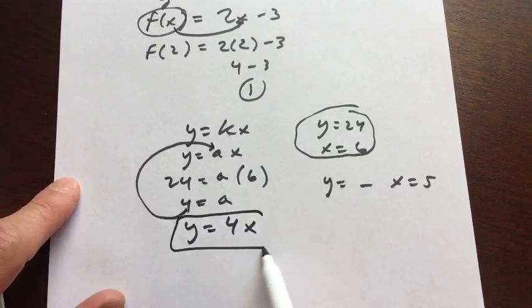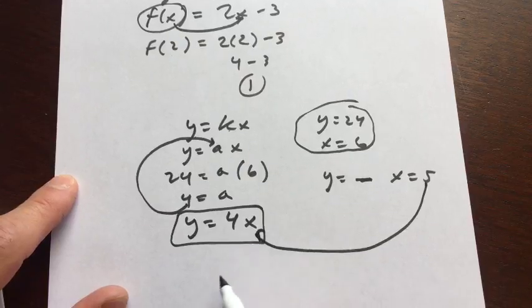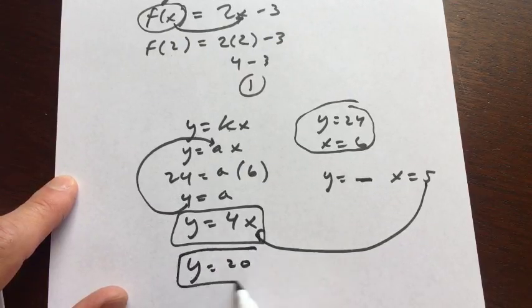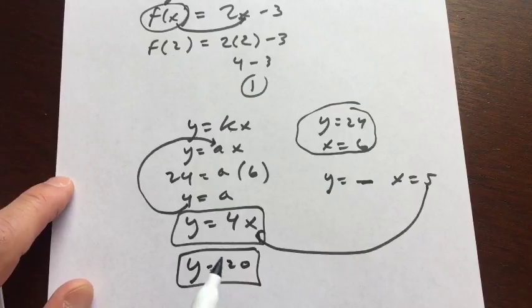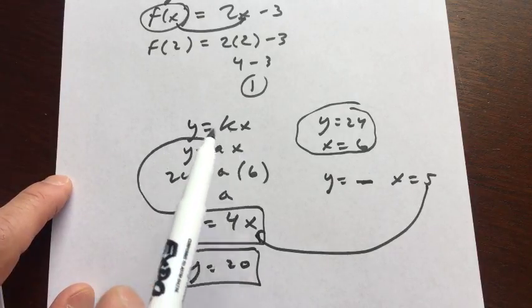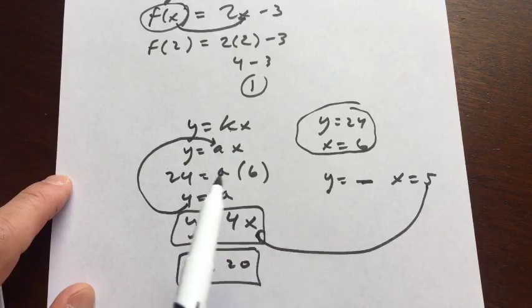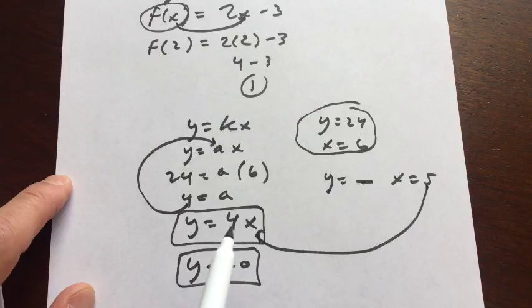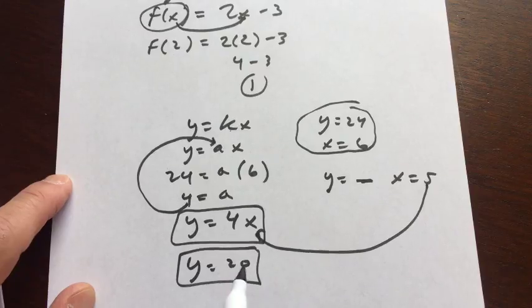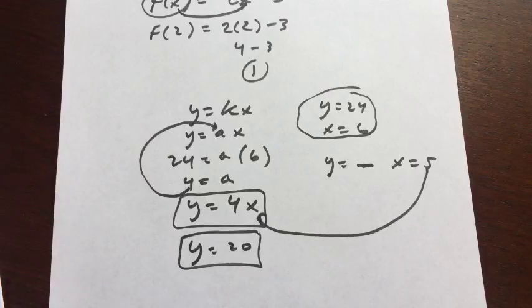Now we've got a more specific equation, and it says, what does y equal when x equals 5? Well, let's put 5 in for x, and you get 4 times 5, so y equals 20. So basically, Lou, I don't know if that helps you a little bit better, but you start off with your direct variation equation. Y varies directly with x. They give you this information to help you solve for that constant of variation. Then once you have that more specific equation, you can put 5 in for x and solve for y. So good question. Direct variation equations are something important to understand for the math section of the SAT.